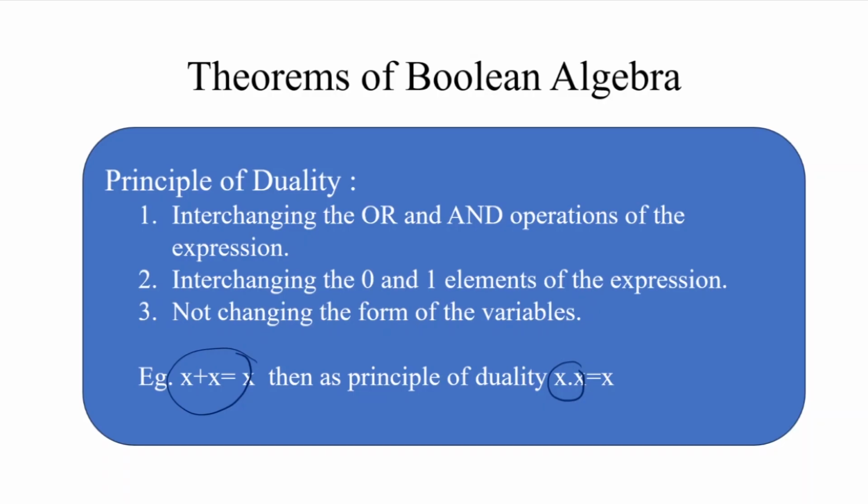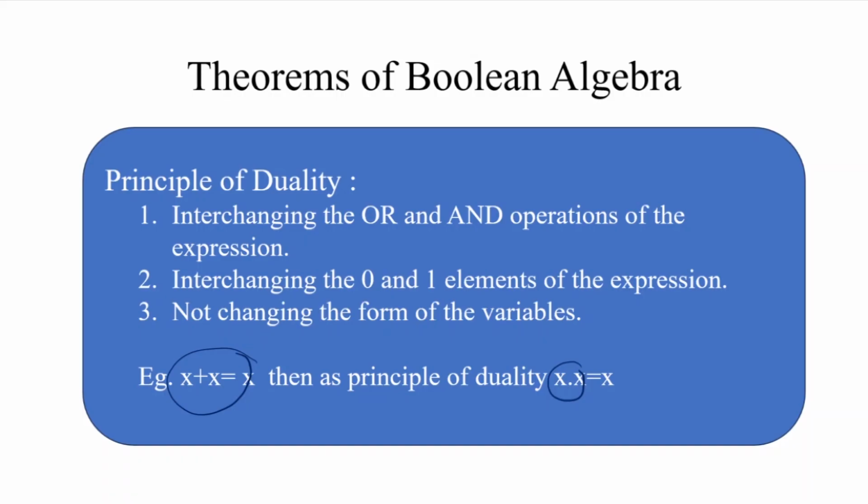We only interchange the operators, meaning OR is replaced by AND, and AND is replaced by OR, interchanging the elements 0 to 1 and 1 to 0. But the form in which a variable appears we cannot change.